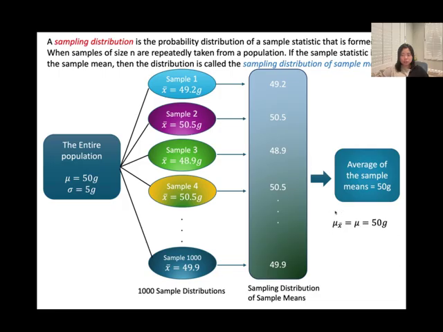The mean of the sample means is equal to 50 grams, exactly the same as the population mean. How about the standard deviation of all the sample means? We're gonna talk about it in the next 2 slides. The mean of the sample means will be the same, and then how about the standard deviation of all sample means?